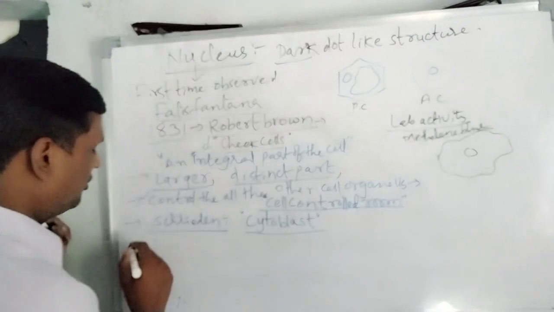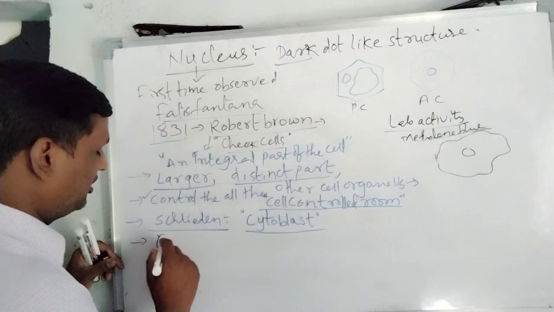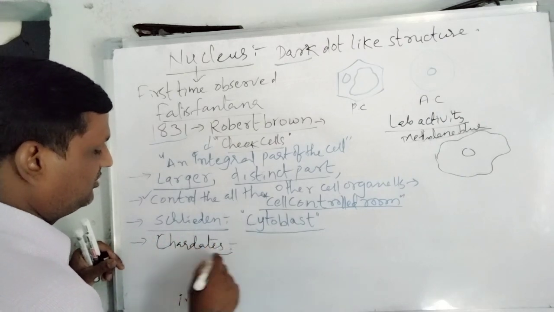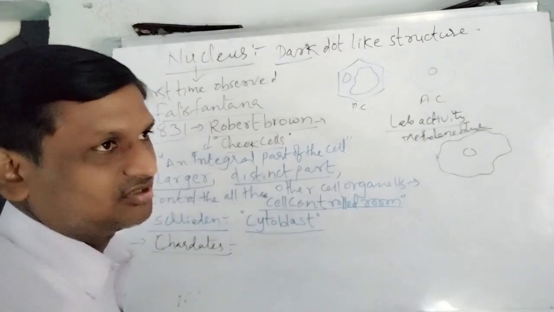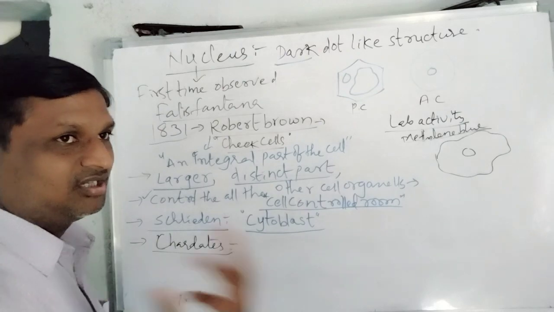So almost all the eukaryotic, almost all the chordate cells, they have a nucleus. Almost all the chordates have cells, right?